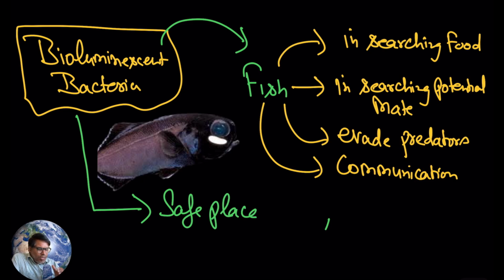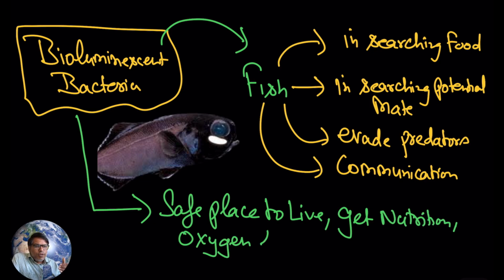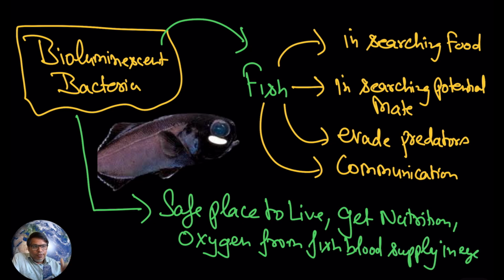So here you see the bacteria, it is going to get a safe place to live. It is getting a safe place to live. Another, the bacteria is getting nutrition, oxygen from the fish blood supply. So from the fish blood supply in the eye, what are these bacteria going to get? Nutrition and oxygen. So hopefully it is clear.